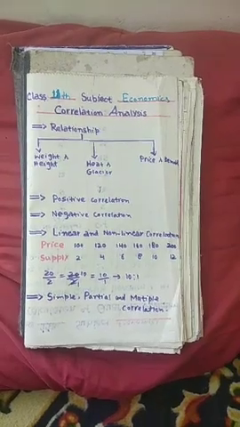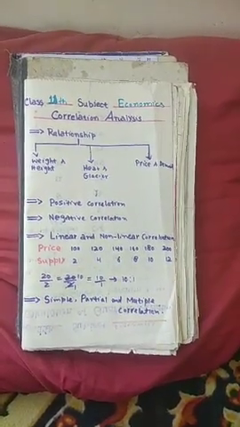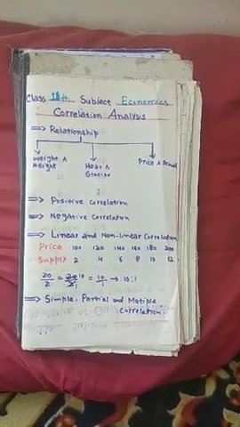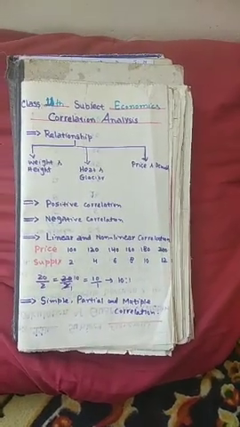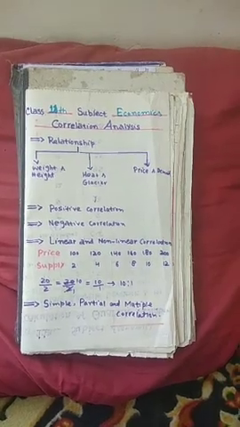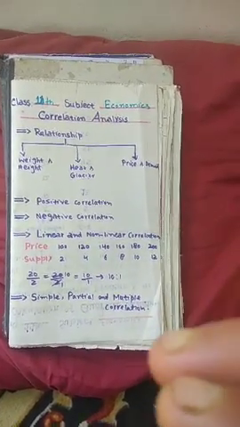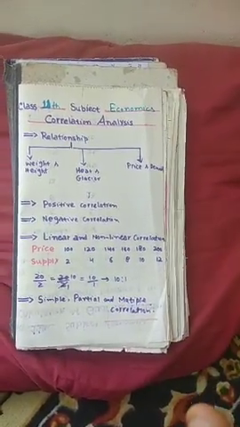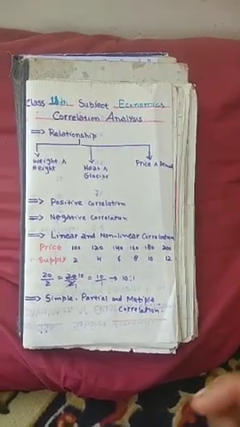That is, change in one variable leads to the same quantity of change in another variable.